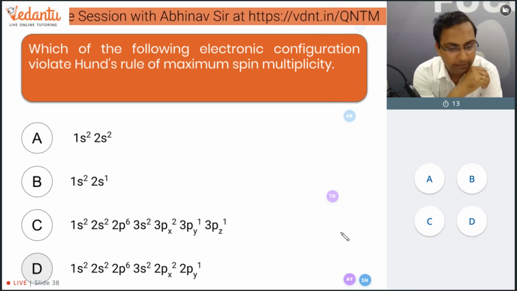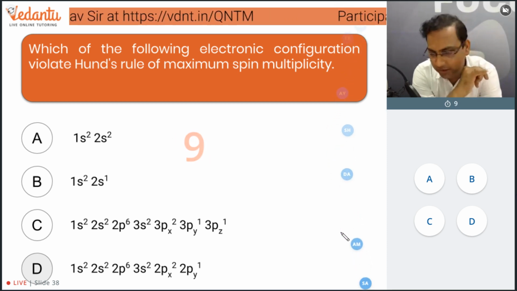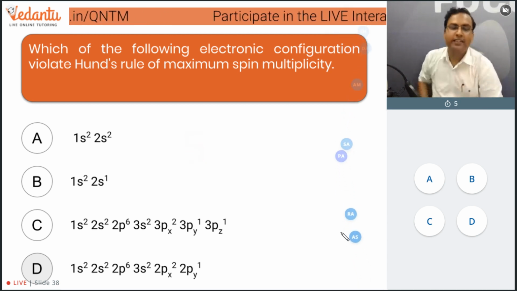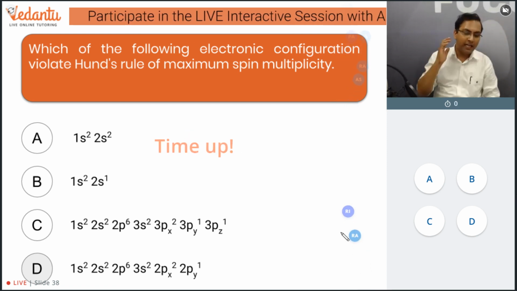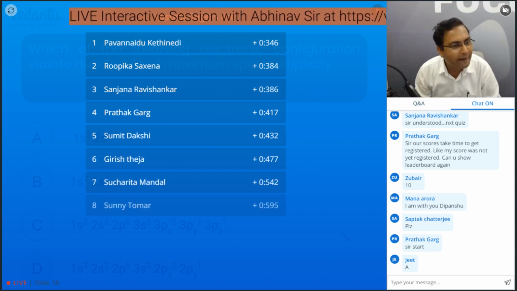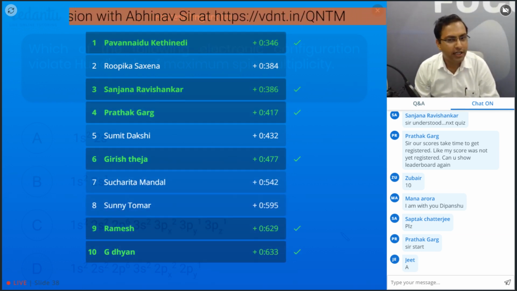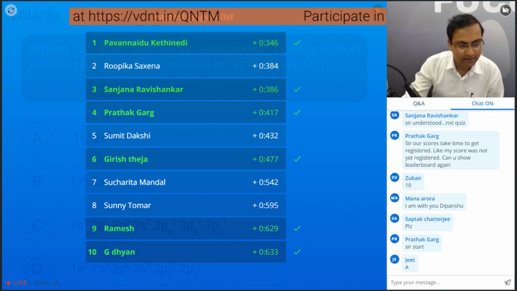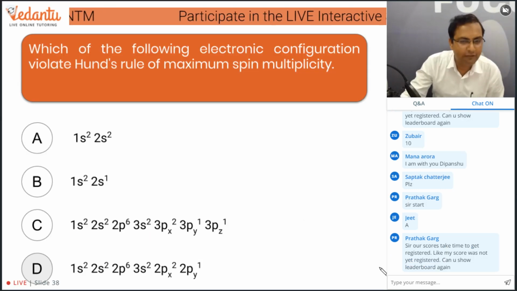Okay, 80% people have answered already. So I think that's a pretty easy question. Time ends in 4, 3, 2, 1 and time up. Let's see what the situation is now. Pavan, Sanjana, Prathak, Girish, Ramesh and Mr. G Dhyan. Okay, 46% people have got it right.